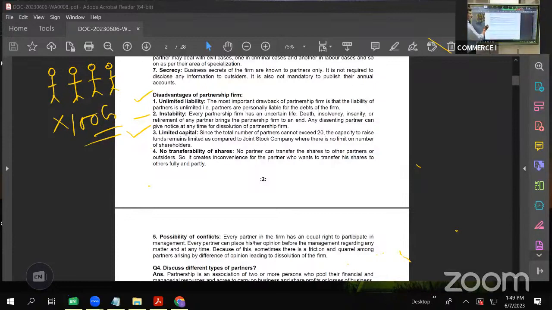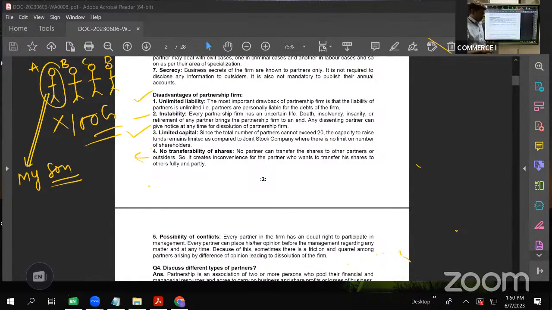Next is no transferability of share. Now, what does this mean? I'll give this example. Let us say this is partner A, partner B, partner C, partner D. Suppose A is saying, I want to move away from the firm and my son will take my place. This is not possible. Mr. A cannot say that my shares will be taken over by my son.